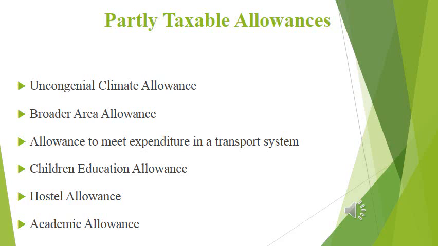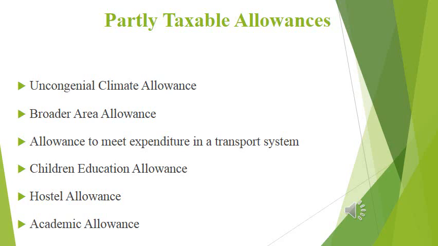So the logic behind that, any amount which is received as a children education allowance, anyone can claim this up to 100 per month for 2 children, max 100 per month per child, maximum up to 2 children.